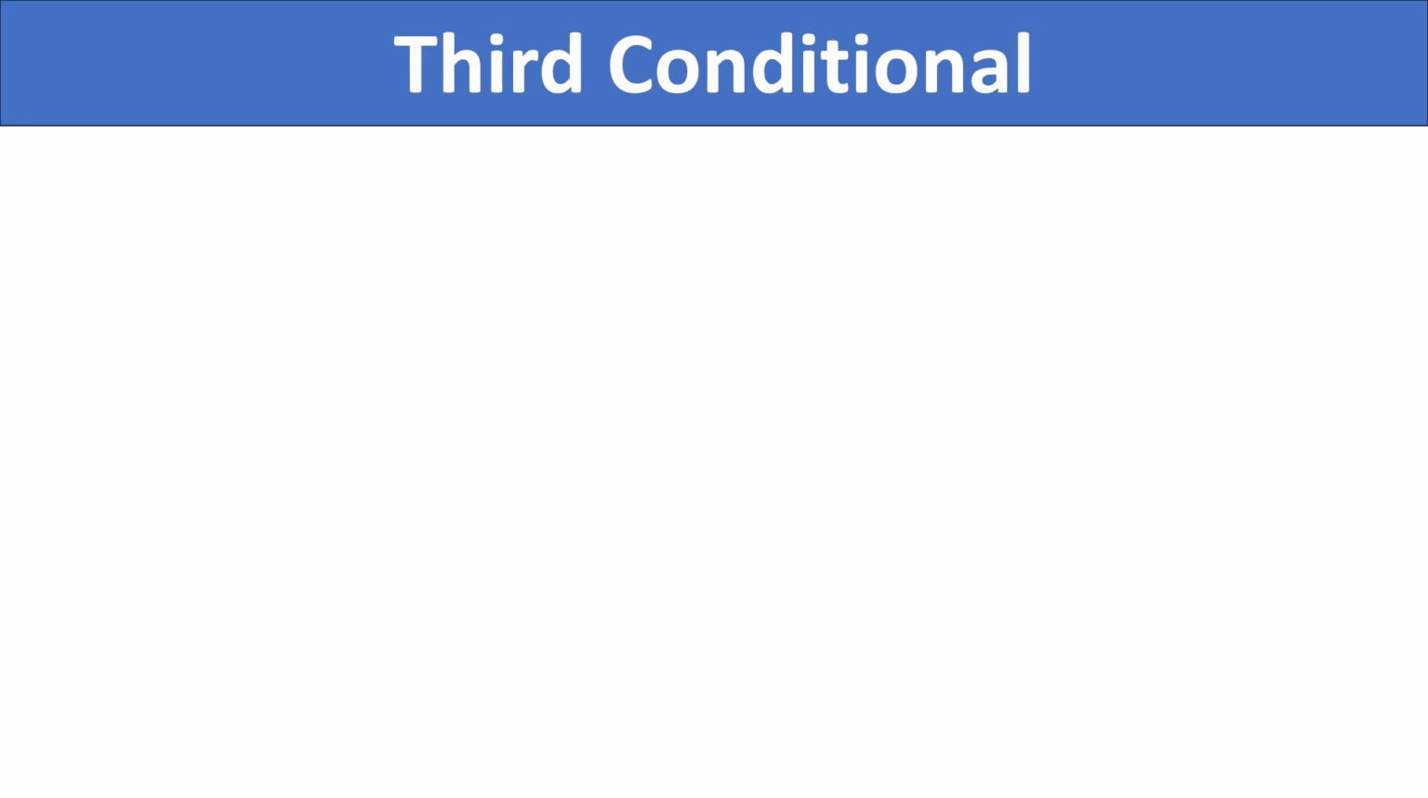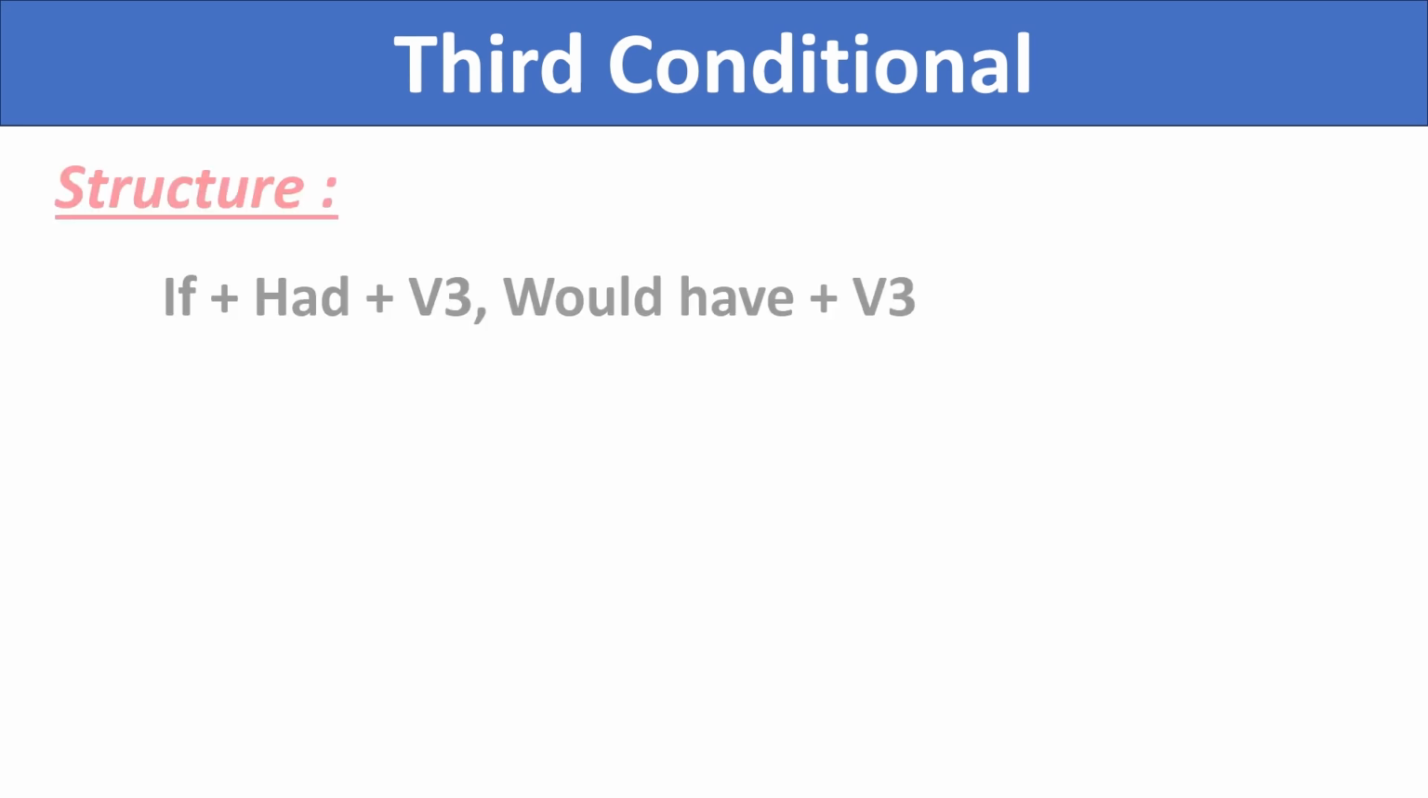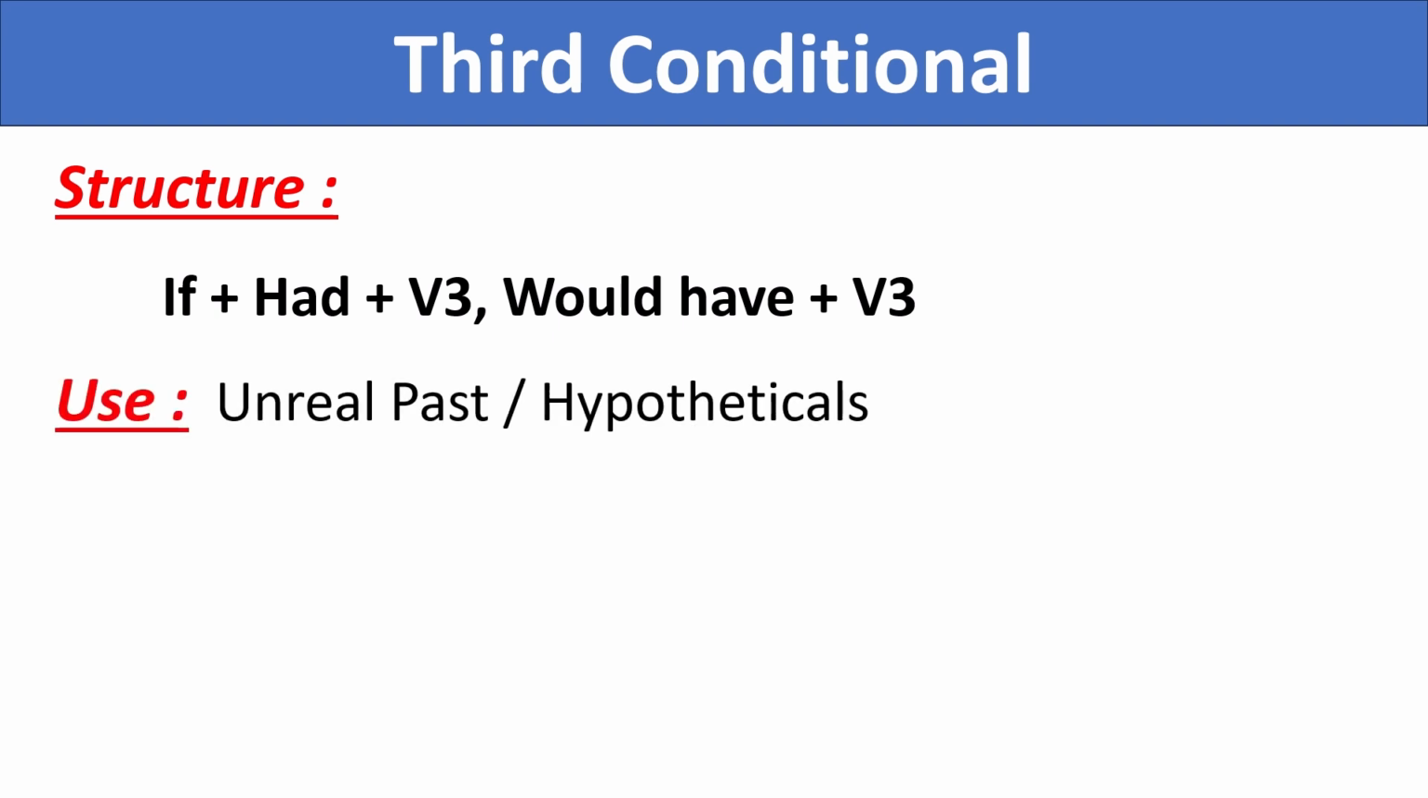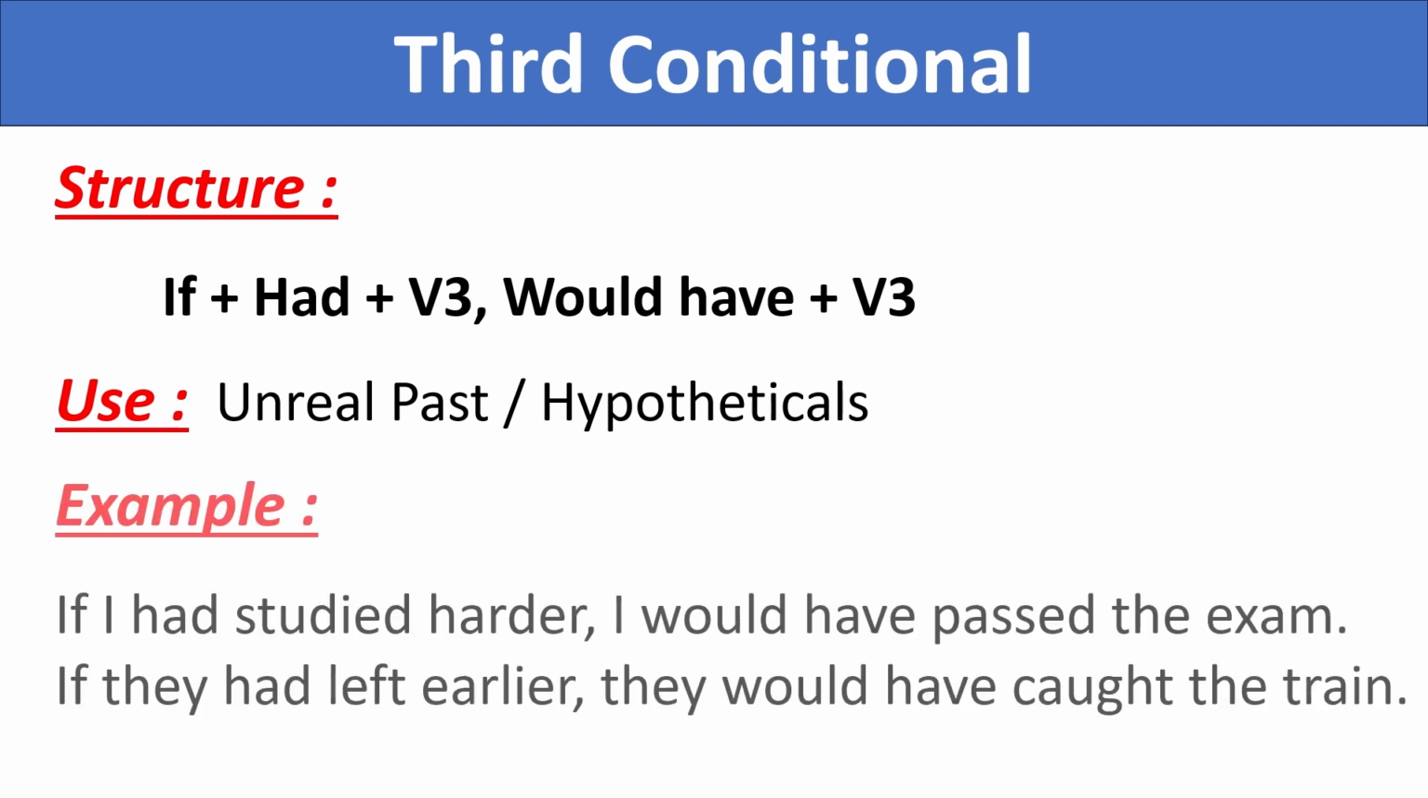Now let's discuss third conditionals. The structure is, if plus had plus past participle, would have plus past participle. We use the third conditional for situations that didn't happen in the past and their hypothetical or imagined results. Some examples are, if I had studied harder, I would have passed the exam. I didn't study hard in the past, so I failed.